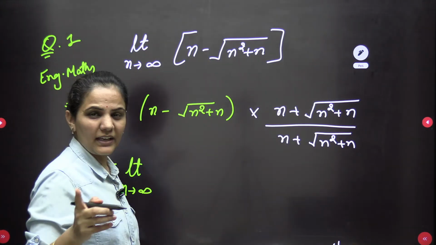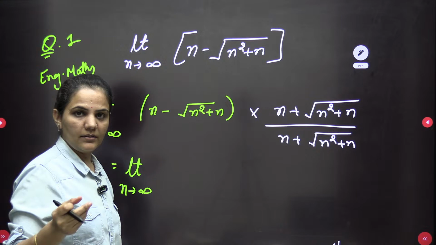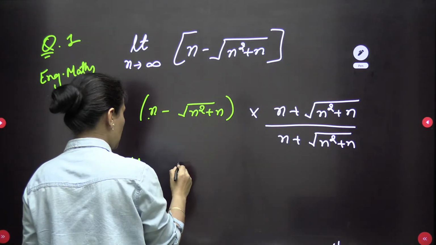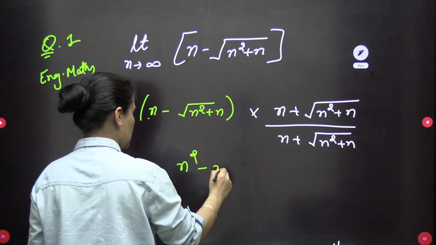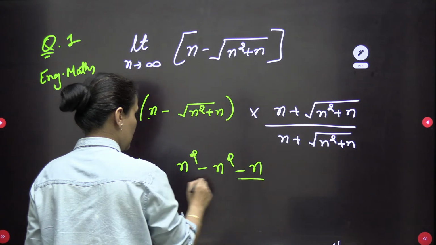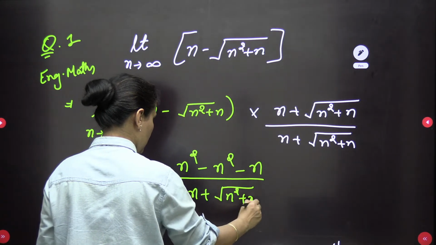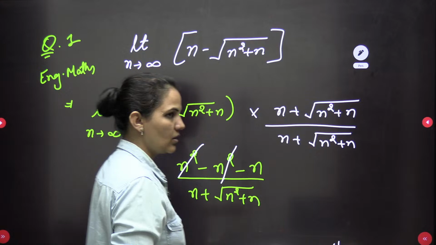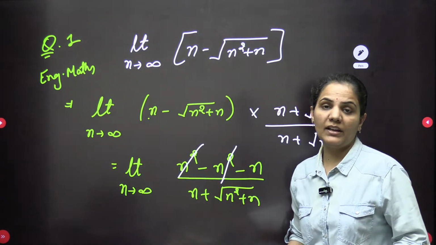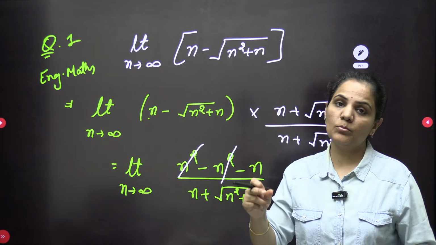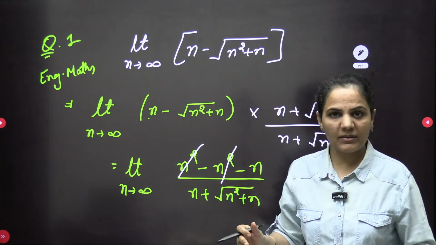It can be n or it can be x. Maybe it is x or n, whatever it is we can solve it. So a minus b, a plus b: this is n square minus n divided by n plus root of n square plus n. We can see minus n square plus n square gone. Here we know very well whenever the limit is there, x tends to infinity or n tends to infinity, we need to make it 1 by x form or 1 by n form.